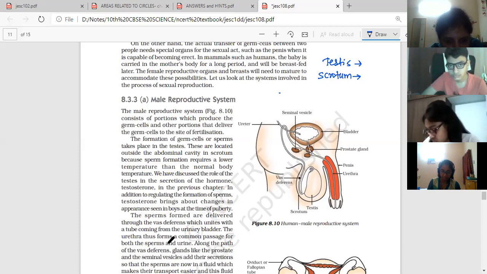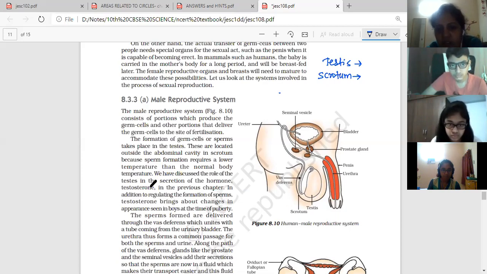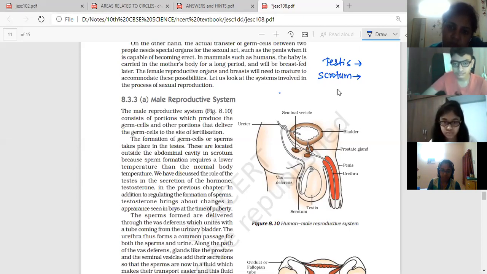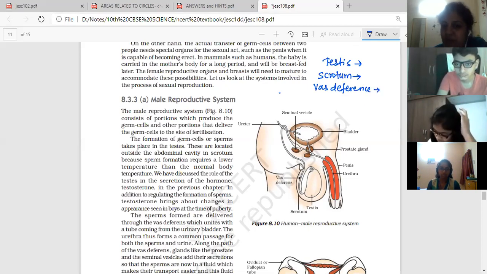I don't think they have explained anything about the scrotum here. Then after that, vas deferens. Vas deferens is a pipe-like structure which carries sperm from the testes to the penis.